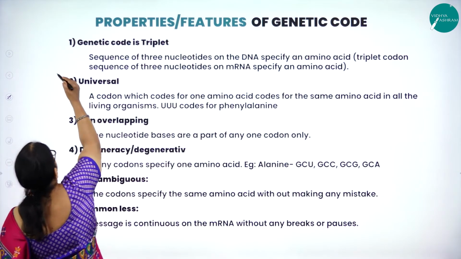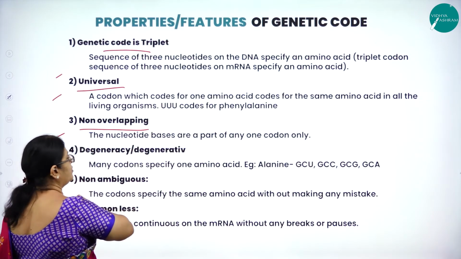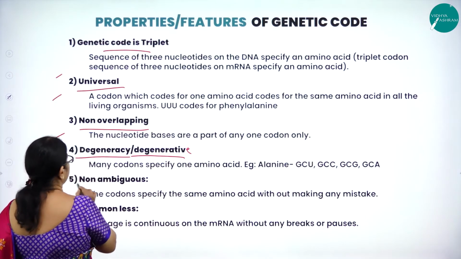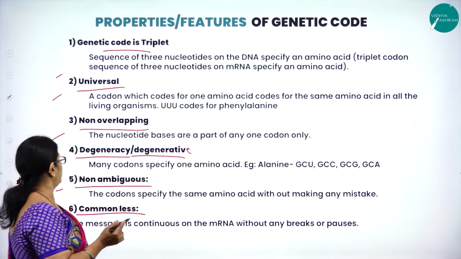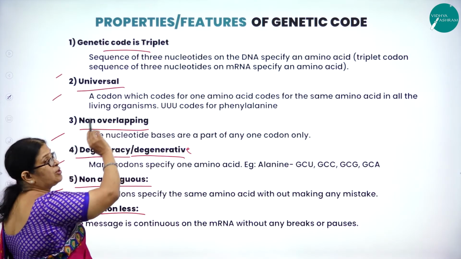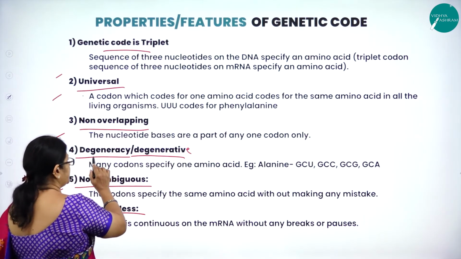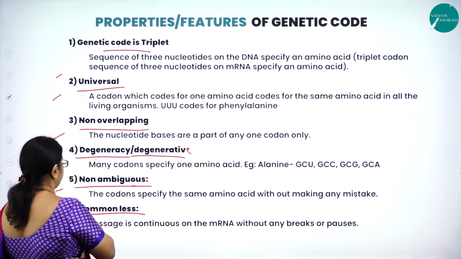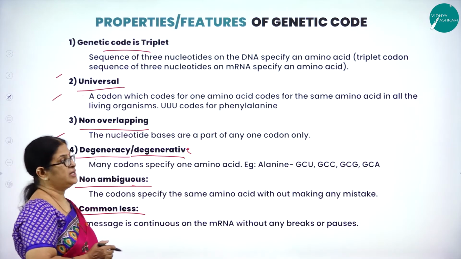So the first one is that genetic code is triplet. Second, it is universal. It is non-overlapping. It is degenerate. Then it is non-ambiguous and it is commaless. Now let us understand. What are the six very important features of the genetic code? Genetic code is triplet, it is universal, it is non-overlapping, it is degeneracy or degenerative, then non-ambiguous, then it is commaless. So let us understand the first very important feature of genetic code.